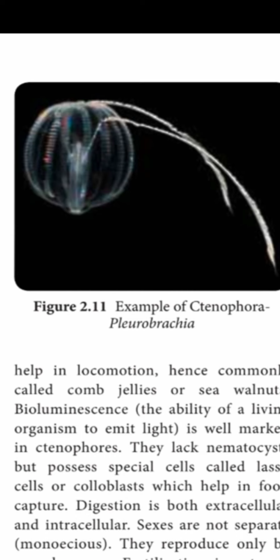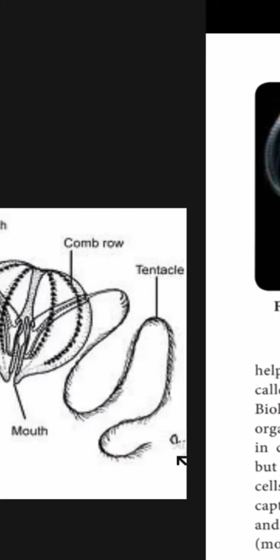Examples are Pleurobrachia and Ctenoplana. The above given structure is the example of the ctenophore Pleurobrachia. This is the structure of Pleurobrachia. And let me show you the labeled structure of Pleurobrachia. This is the labeled structure of Pleurobrachia. It has tentacular sheath, comb rows, tentacle and mouth.